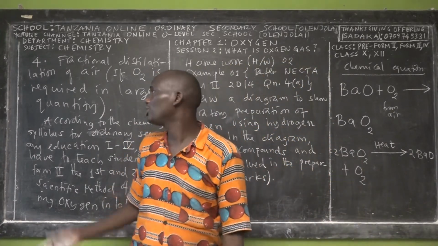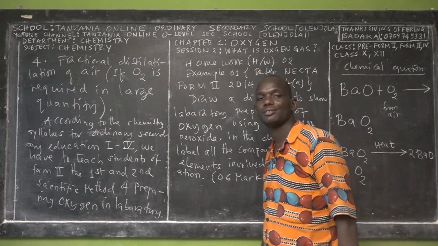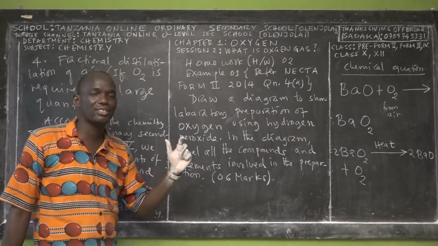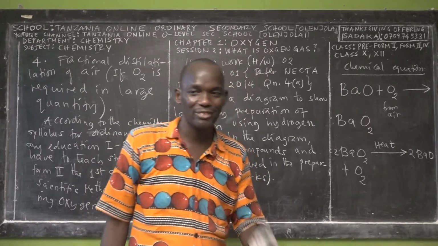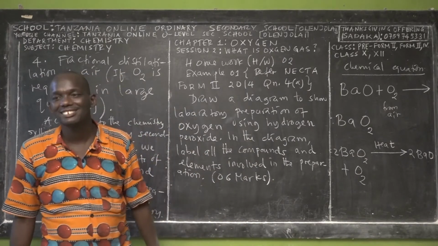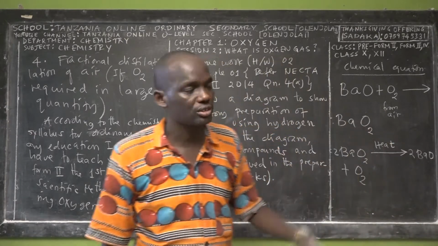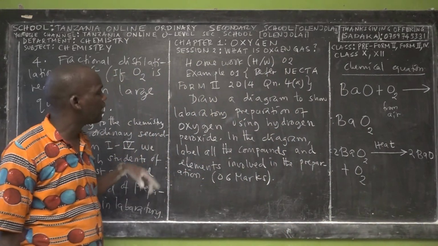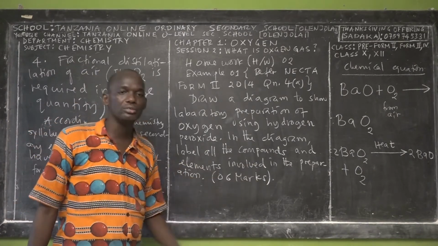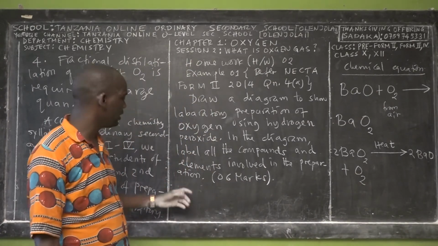The first method is still on the blackboard. Fractional distillation of what? Of air. Right? So did the question ask the first method, second method, third method, or fourth method? The first method. Where did it ask? Using hydrogen peroxide. So the first method is the one that talks about hydrogen peroxide. Then you've been asked again, when you draw that well-labeled diagram, to label all the compounds. So you have to label the compounds and the elements involved in preparation.